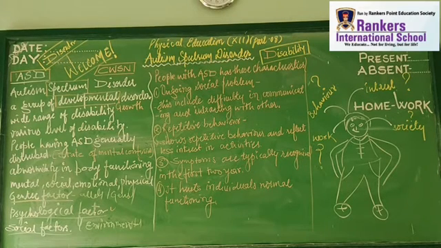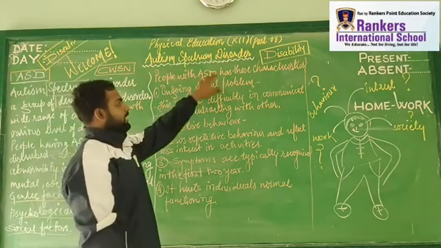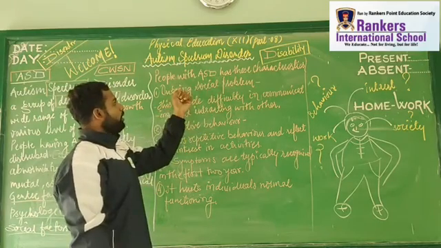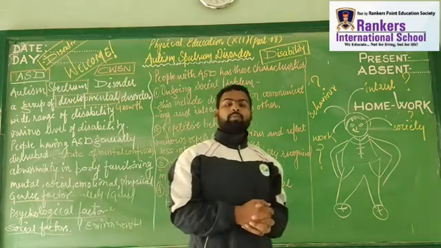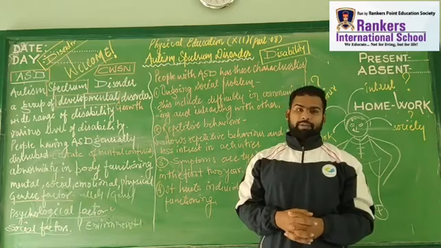So dear students, I hope you understood this concept of ASD, the introductory part. Now we are going to learn about the problems faced by people who have autism spectrum disorder. People with ASD have these characteristics. First is ongoing social problems.